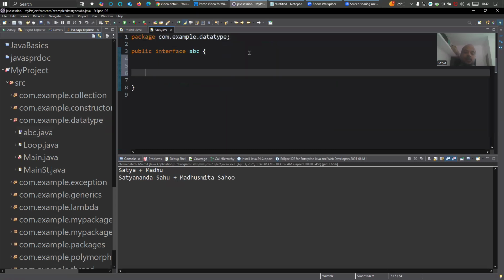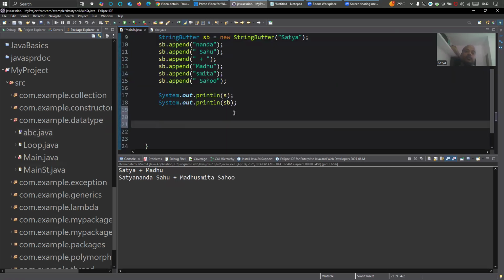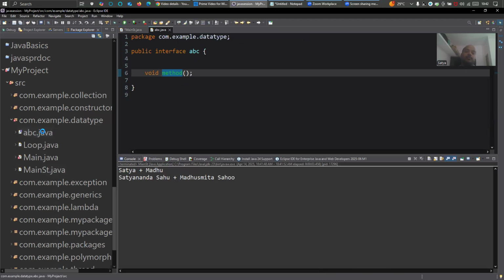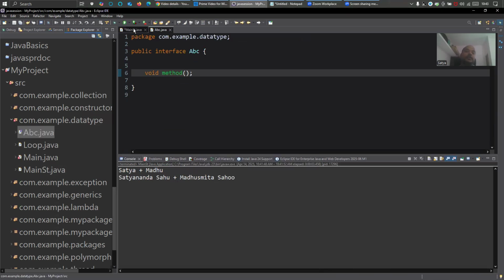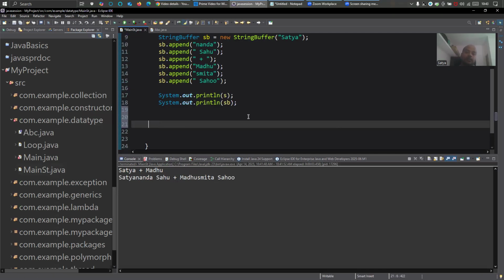I'll just have a method here doing something, right? This is the employee, this is the method. Now, if you want to create an object of an interface, then we need to have a class. We need to have a class that is implementing that interface, and then only will we be able to create that.